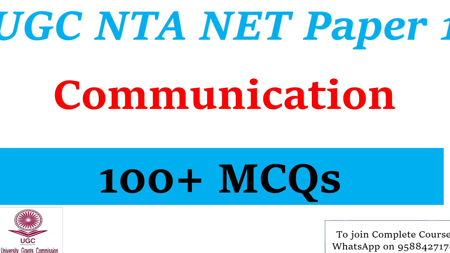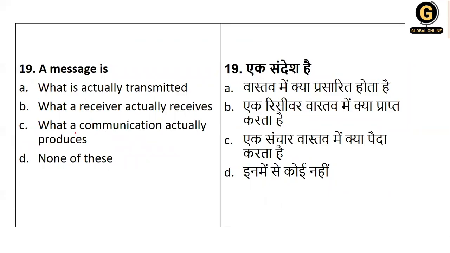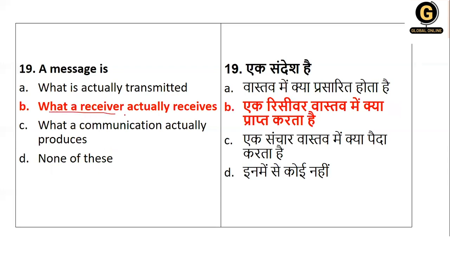Next, a message is what is actually transmitted, what a receiver actually receives, what a communication actually produces, or none of this. Obviously none of this will not come. We are talking about a message. So here the right answer is what a receiver actually receives is called a message. Option B is the right answer.